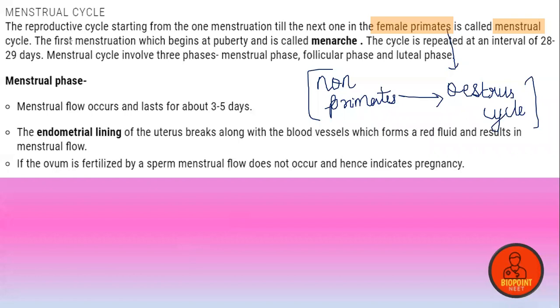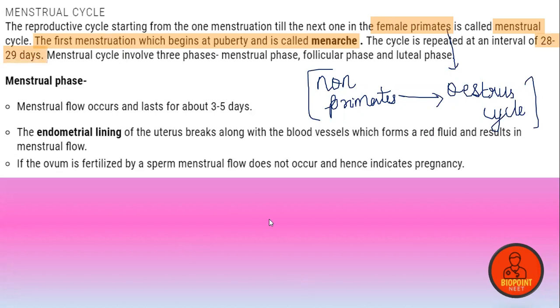The first menstruation, which begins at the age of puberty, is called menarche, and the end of menstruation at the age of 50 to 55 years is called menopause. The cycle is repeated at an interval of 28 to 29 days.